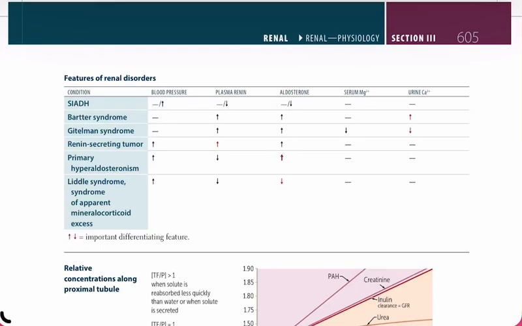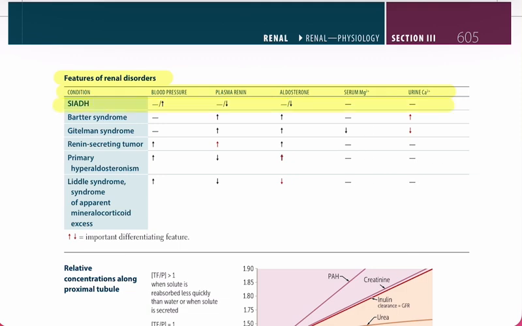Now we're moving into the features of renal disorders. Here's a quick comparison table that helps us differentiate conditions based on blood pressure, plasma renin, aldosterone, serum magnesium, and urine calcium. For example, syndrome of inappropriate antidiuretic hormone secretion, or SIADH. Blood pressure is normal or increased.